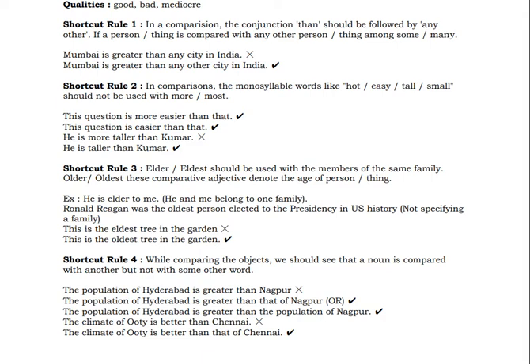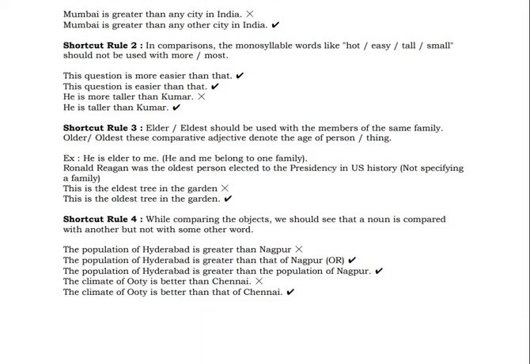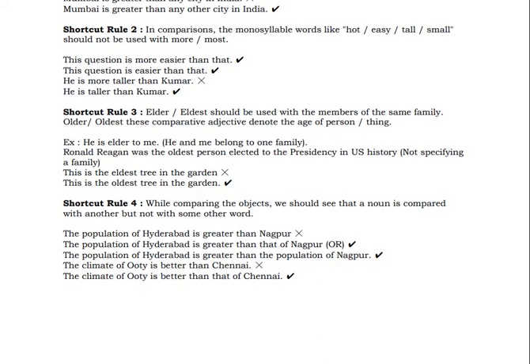Well, let's go to the last rule of adjectives. While comparing objects, we should see that a noun is compared with another noun, but not with some other word. Here, the population of Hyderabad is greater than that of Nagpur. Here, population is compared. Then what should you use?